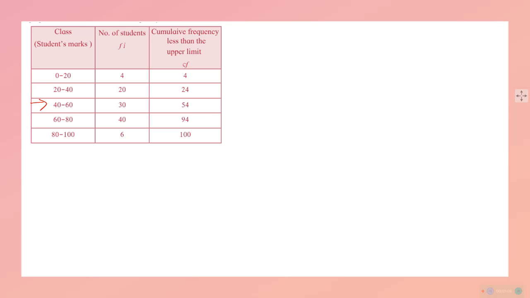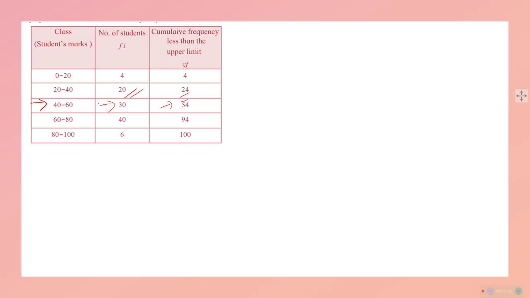It will be in such a way that it will be in this class which we have to take into consideration, the class having the median, because 24 students are below 40. Correct? 30 students are there in 40 to 60. That is the median class.